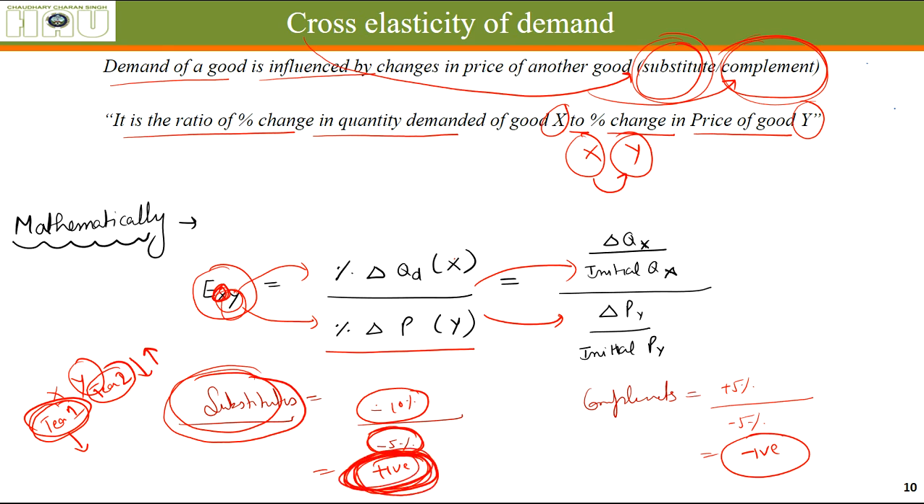This you have to remember. In case of price elasticity of demand, sign did not matter, but in case of cross elasticity of demand, sign does matter. Whereas in case of complements, let's say tea plus sugar, these things are consumed with each other. If the price of sugar has reduced by 5%, the quantity demanded of sugar will also increase. And as you know, the quantity demanded of sugar increases, the quantity demanded of tea which is used with it will also increase.